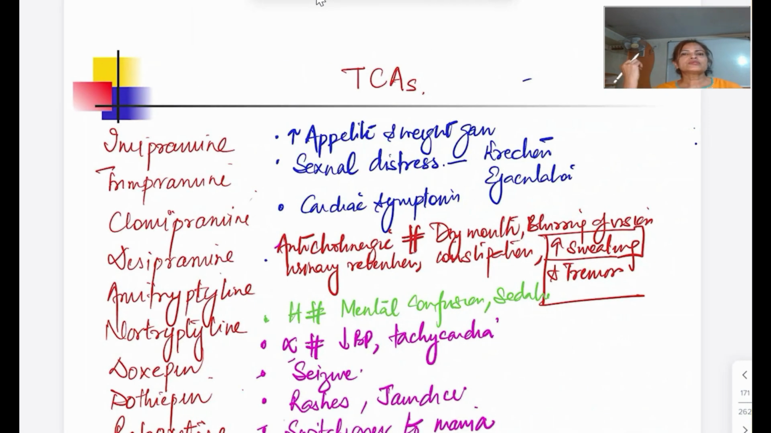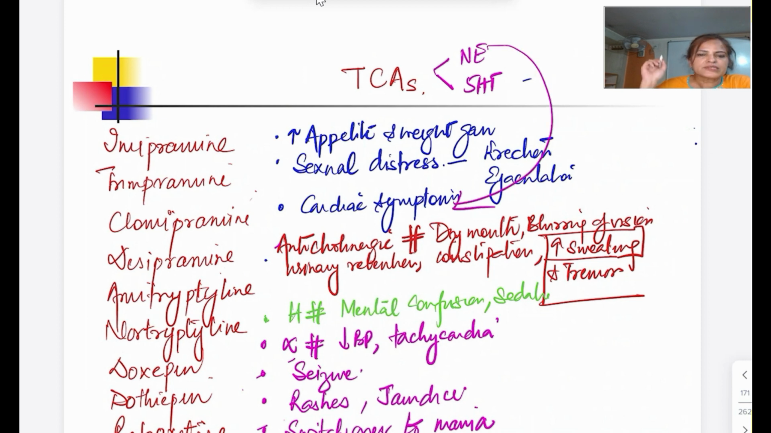So TCA, that is tricyclic antidepressant, acts by inhibiting the reuptake of both norepinephrine as well as 5-HT. Because of the norepinephrine, there will be cardiac symptoms. So we have to avoid this group of drugs in cardiac patients. Then with 5-HT reuptake inhibition, there will be a rise in the level of 5-HT. So what will happen? Weight gain because of increased appetite, and sexual distress will be there.